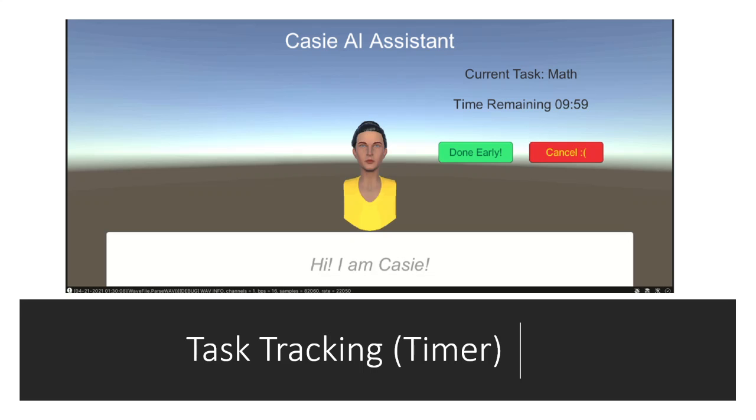As you can see here, the student can speak to the chatbot to create a task, and the chatbot immediately starts tracking it, like the math task here. If the student finishes the task early, he would be rewarded with a score and also a collectible. In case the student cancels the task in between, he or she would get a negative reward, which encourages focusing more on the task at hand.